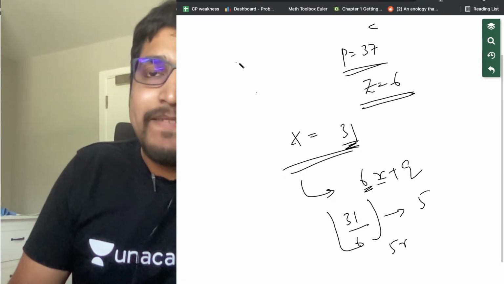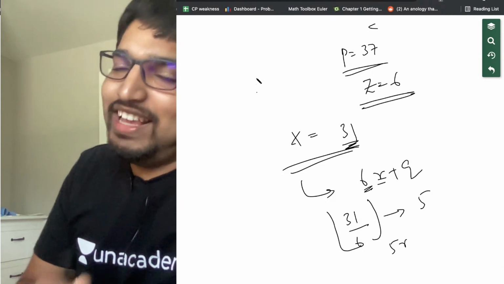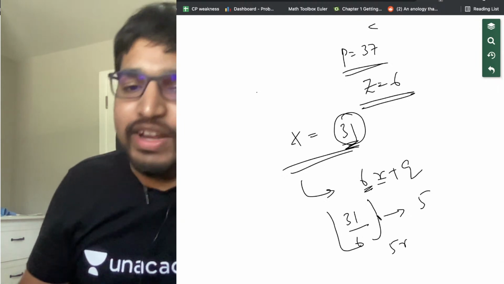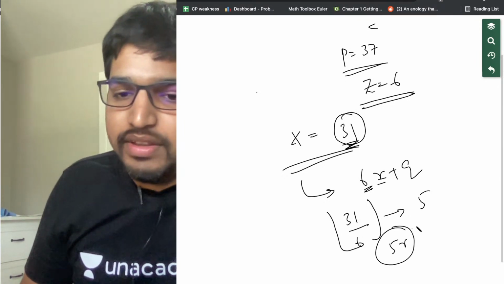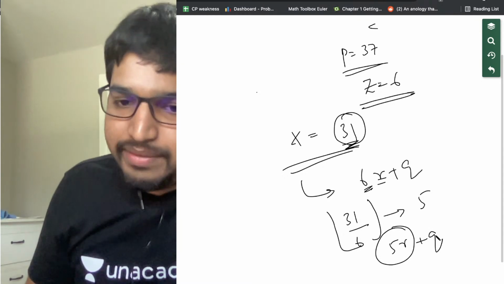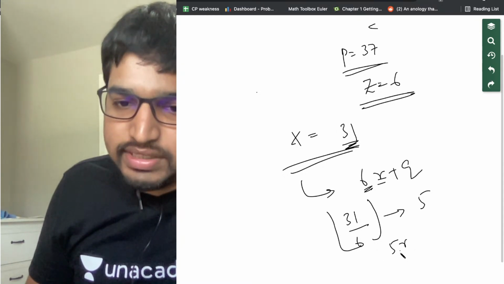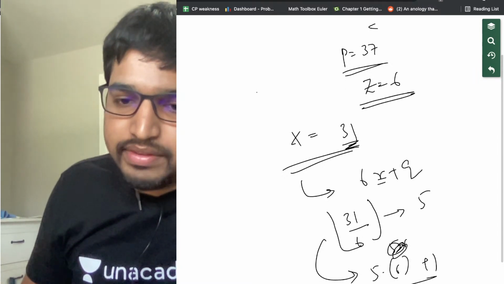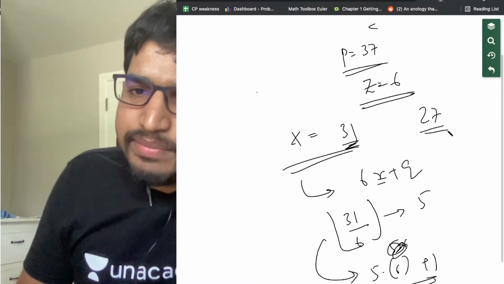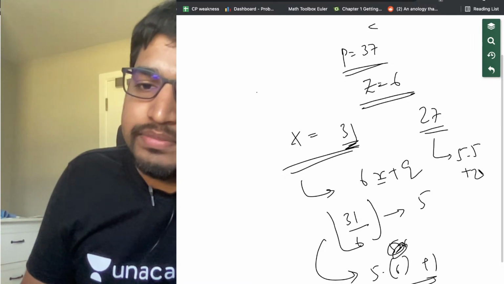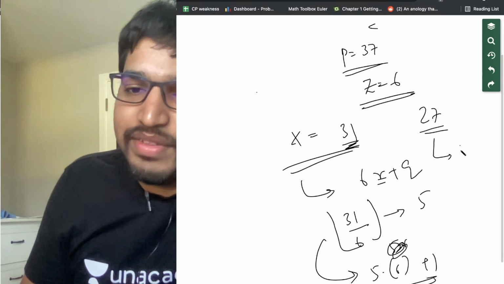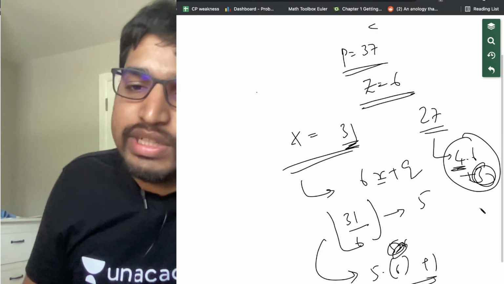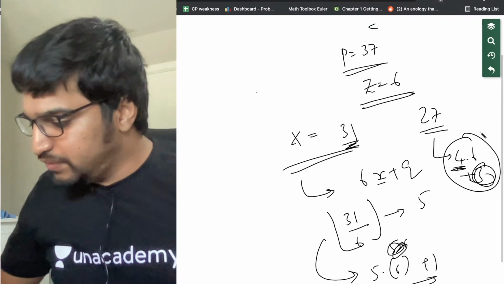We discussed the first 6 numbers going to the first block, next 6 numbers going to the next block, and so on. So the block number for 31 would be floor of 31 by 6, which is 5. Here Q is just 1. Sorry, it's 5 into 6. So 31 is basically 5 into 6 plus 1. 27 is 4 into 6 plus 3. Here R is 4 and Q is 3. Is this clear so far?